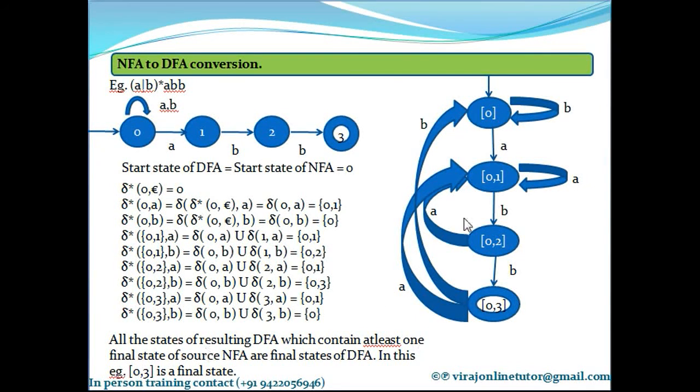All the states of the resulting DFA which contain at least one final state of the NFA are final states of the DFA. Simple. Which are the final states of your NFA? 3. So 3 is the final state of your NFA. All the states of your DFA which contain 3 are final states of your DFA. Which states contain 3? This is the only one state which contains 3 in it. So this is the final state of your resulting DFA. Simple.